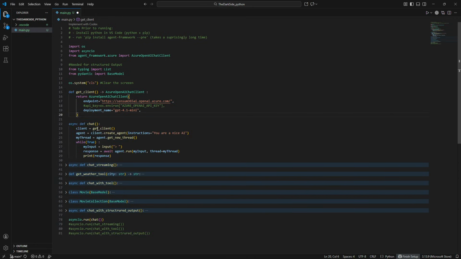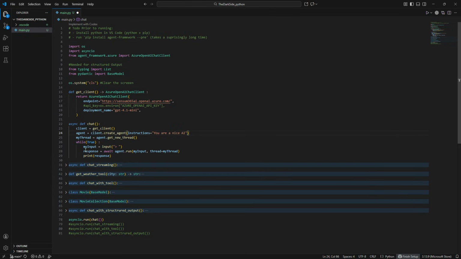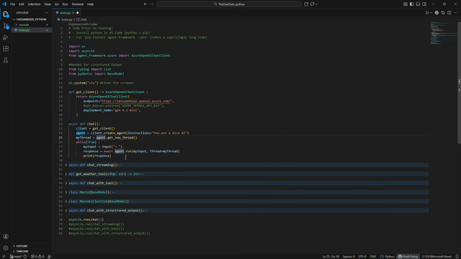And then I started making a chat. So I just got the client, and from the client, created an agent and gave instructions, and we have the normal stuff that we can do here in the system. So nothing special there. And then, like in C#, we also make a thread, and then we do a while loop where we get some input.